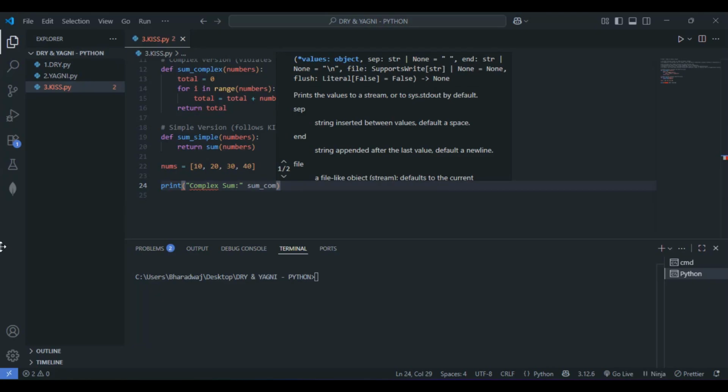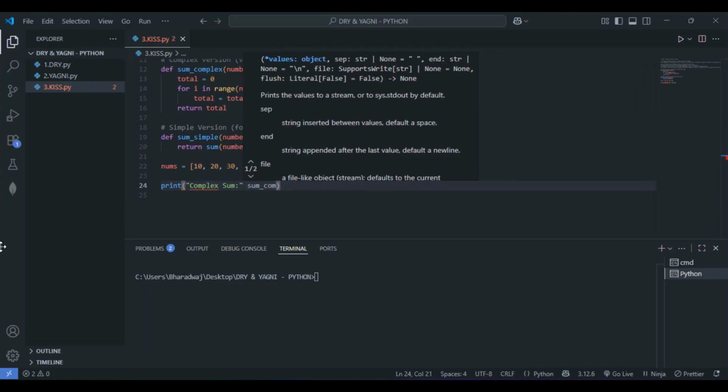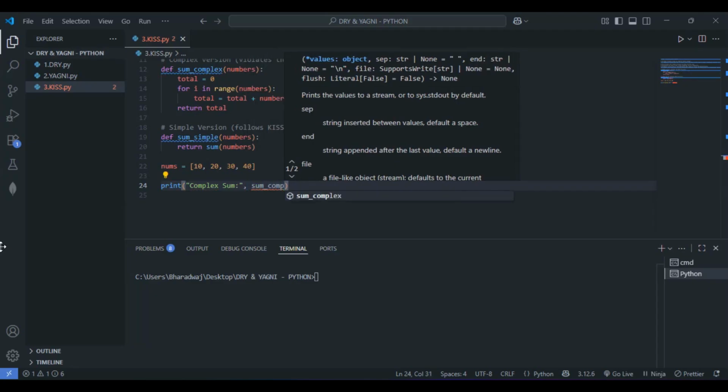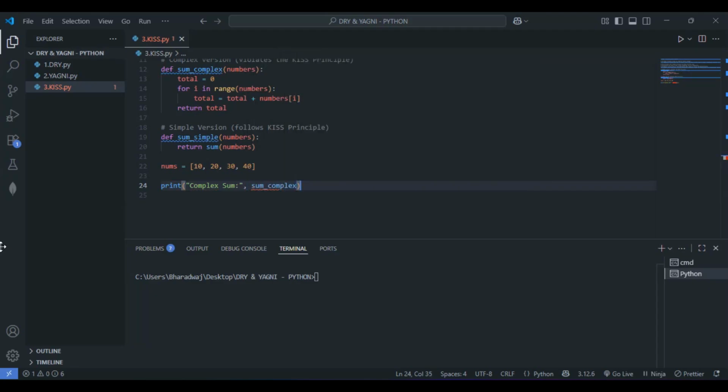Next, let me go with sum. Why is this not showing? Oh, I have not given the comma here. That is the reason this is not showing in the suggestions basically. So if I type P now, yeah, this is showing in the suggestions. So let me pass nums here, right? So we have considered nums.